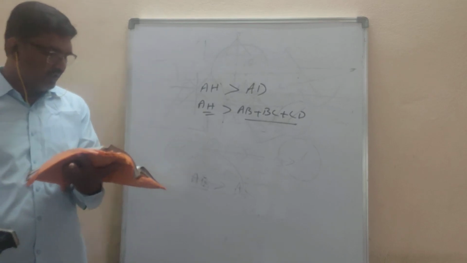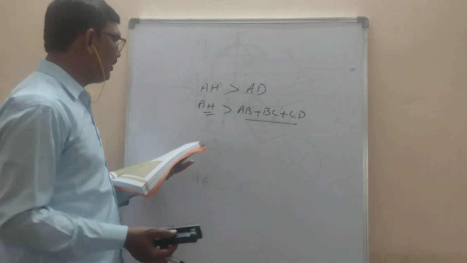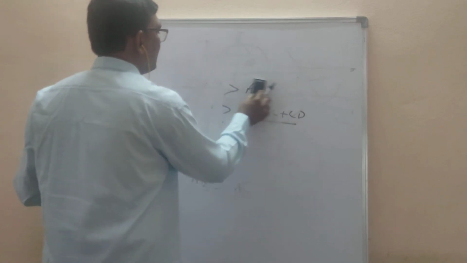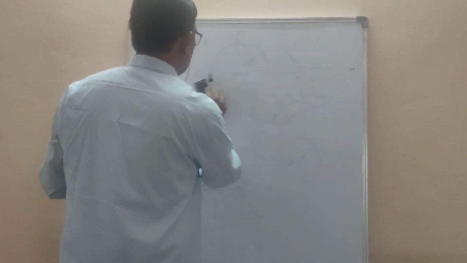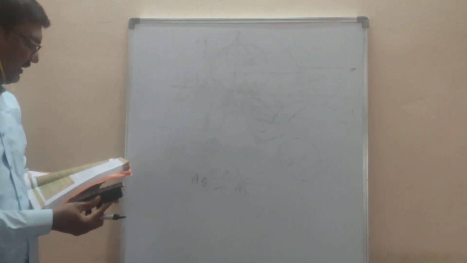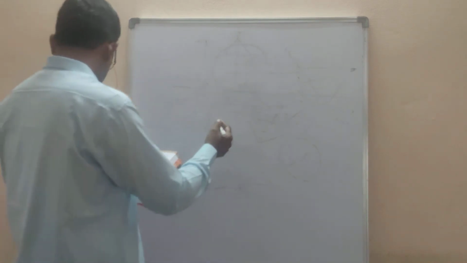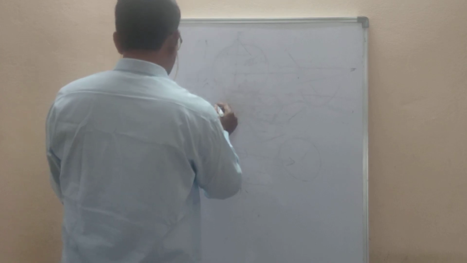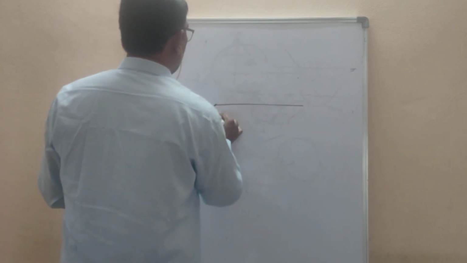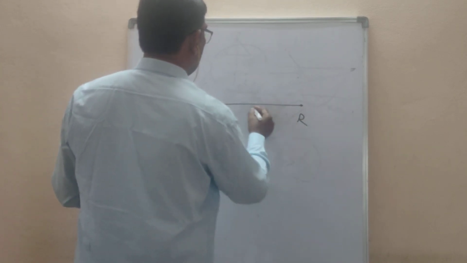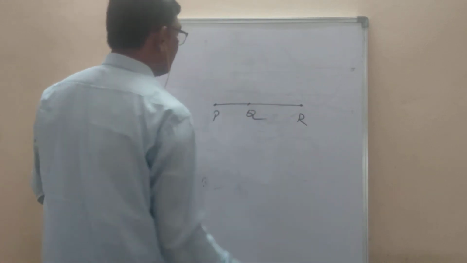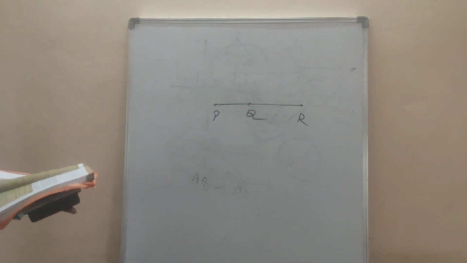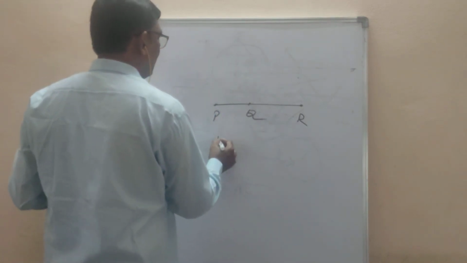If a point Q lies between 2 points P and R such that PQ is equal to QR, prove that PQ is equal to half PR. These are all very simple problems. Take a point Q which lies between P and R. P is one point, R is one point, and a point Q is here like this. According to this, what can you write for PR?